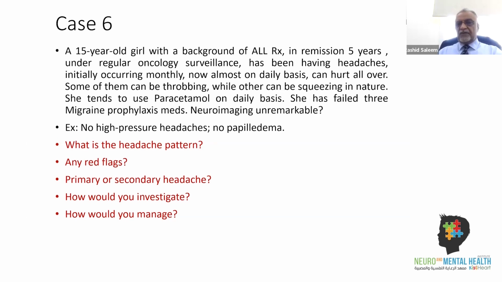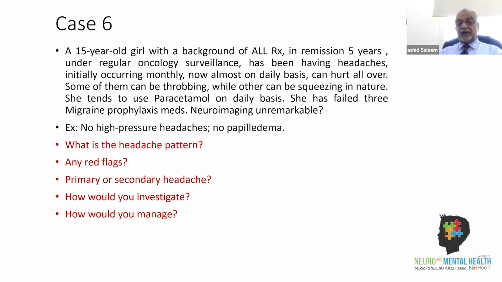Some could be throbbing, while others could be squeezing in nature. She tends to use paracetamol on a daily basis. She has failed 3 migraine prophylaxis medications, and recently oncology had done a repeat neuroimaging to look for recurrence of the malignant disease, but that was unremarkable.